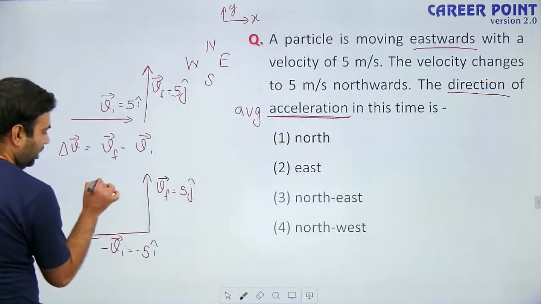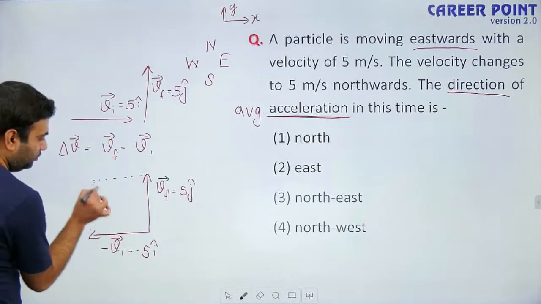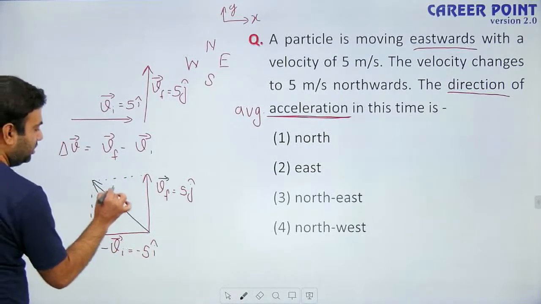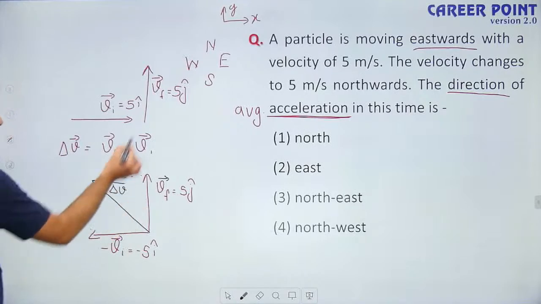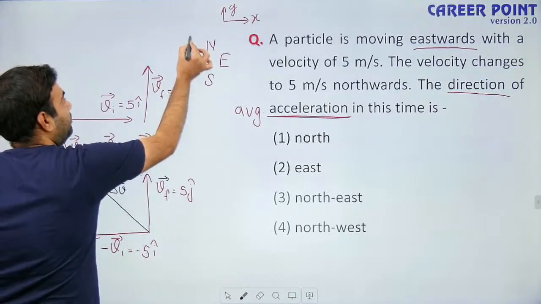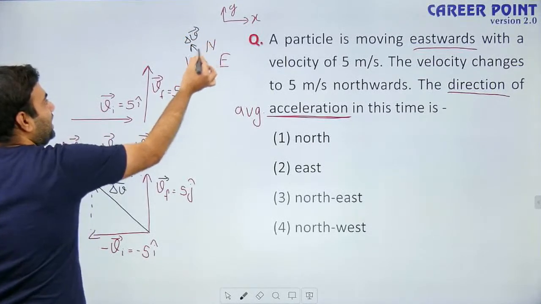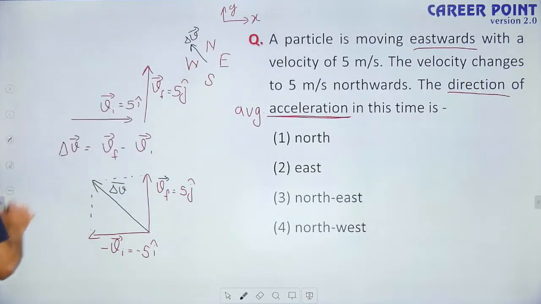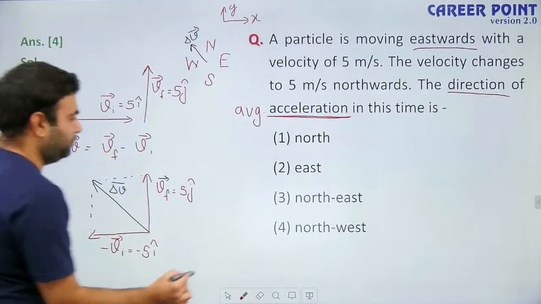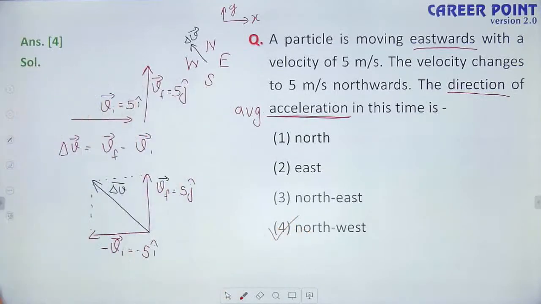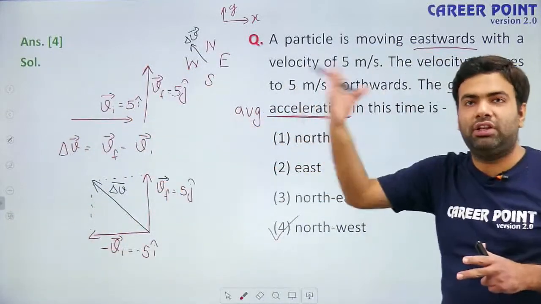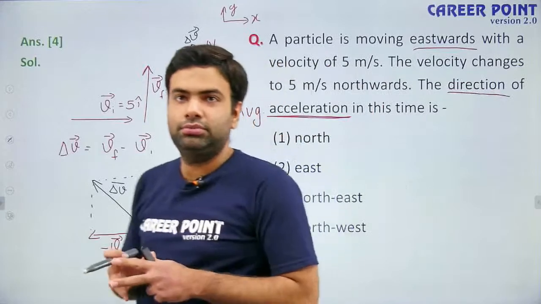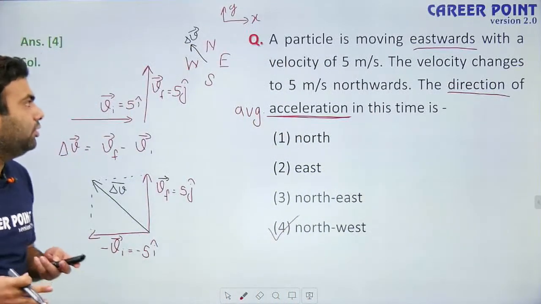See, if I add these two vectors, I will get this vector, that is the change in velocity. As you can see, the direction of change in velocity, which is also the direction of acceleration, is northwest. So the correct answer is option 4. The direction of acceleration is northwest. This is how we are going to find the direction of change in velocity. Is it clear to all of you? Okay.